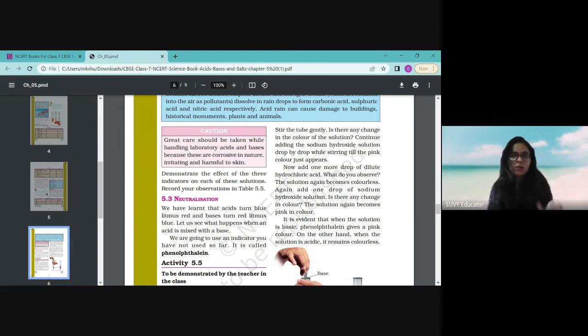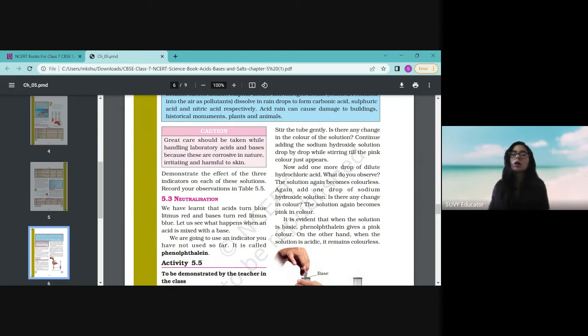So by this very small activity, and everything is available at your home, you can perform this activity to see which one is acid or which one is basic, as well as the performance of the indicator, what indicators do.